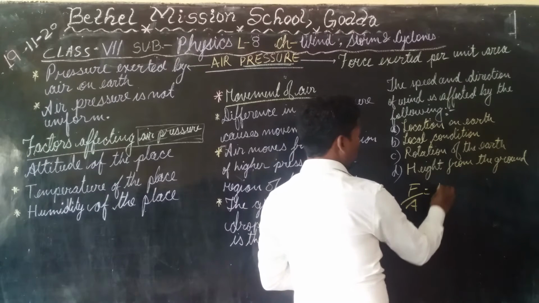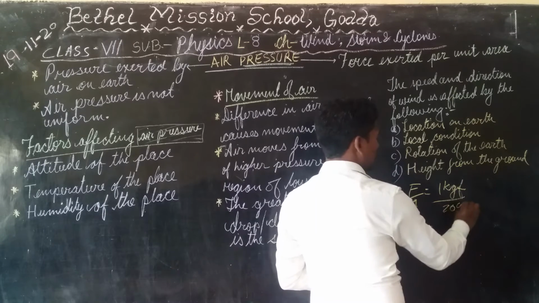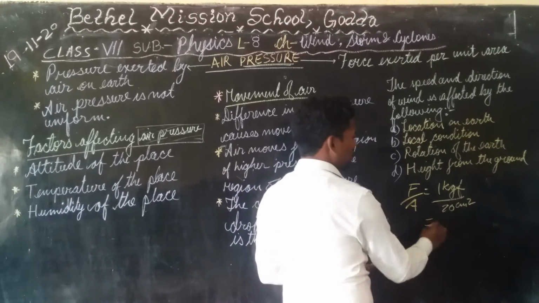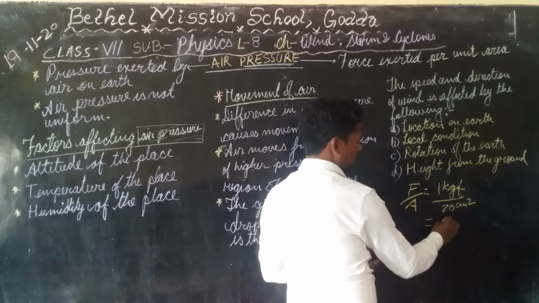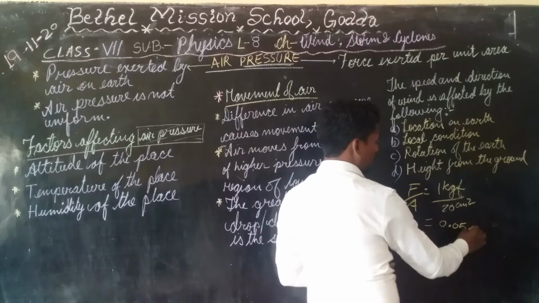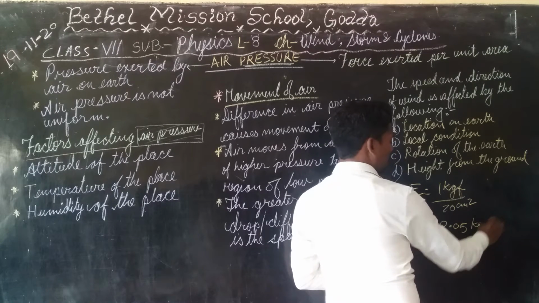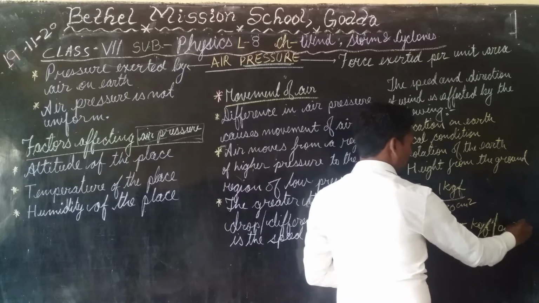So it is how much? 1 kgf force by 20 centimeters square. So it will be how much? 0.05 kgf per centimeter square.